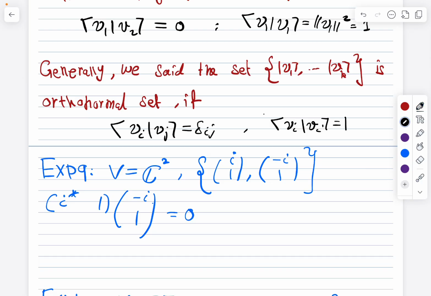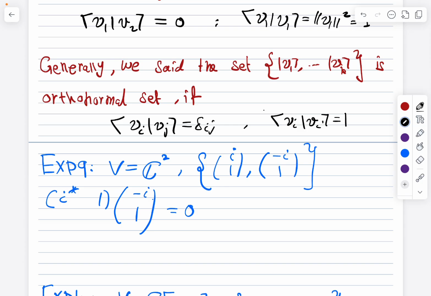Let's check. Let's take a specific vector, which is this vector. So we take i conjugate with i. That is equal to what? It will be minus i times i, so it will be 1 plus 1.